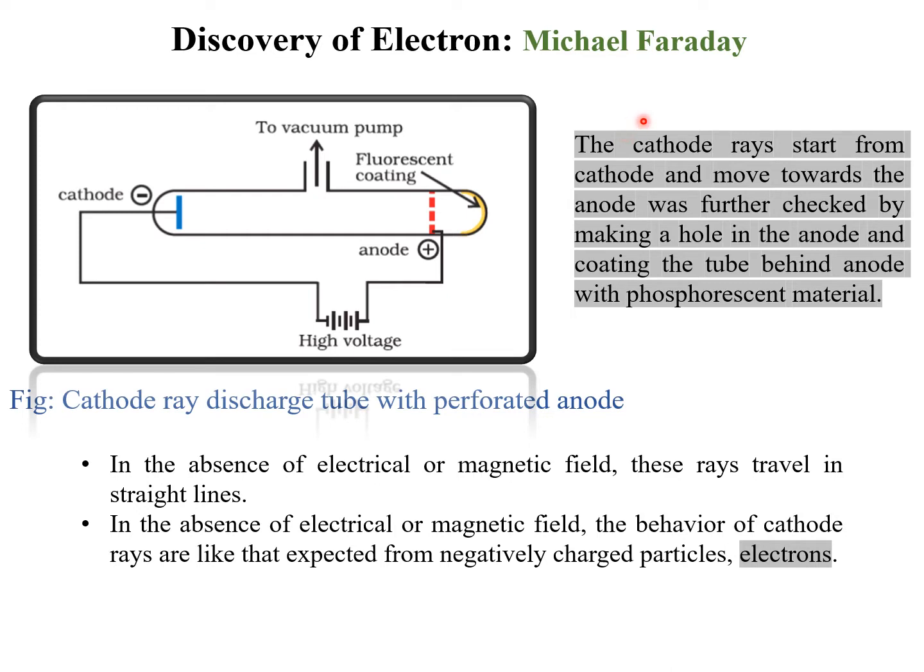Electrons were discovered by Michael Faraday, who carried out an experiment using a cathode ray tube. This tube is made of glass and contains two metal plates, both called electrodes.